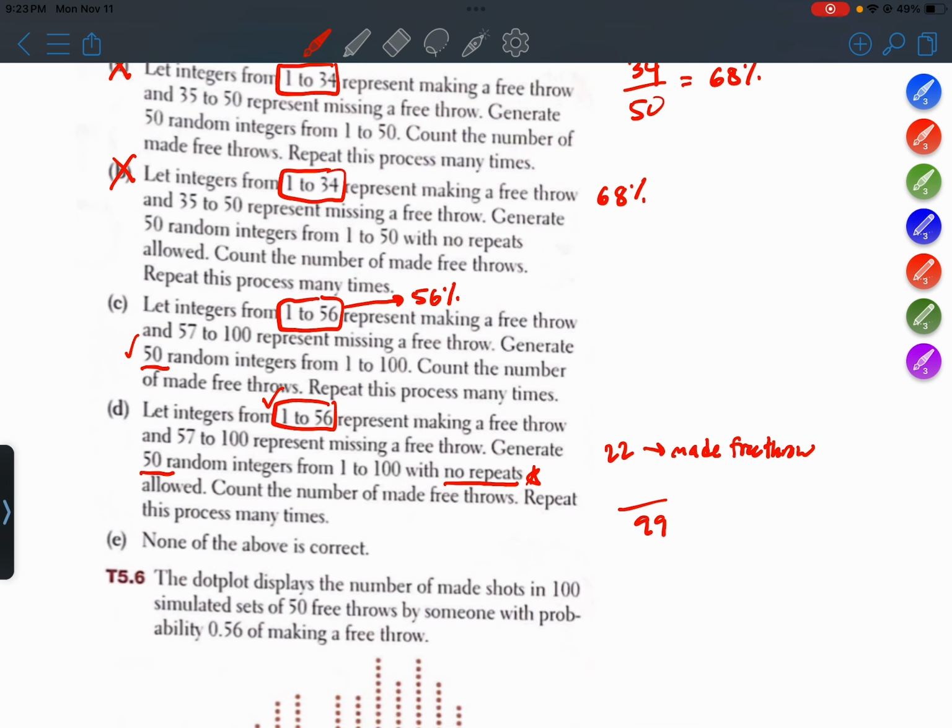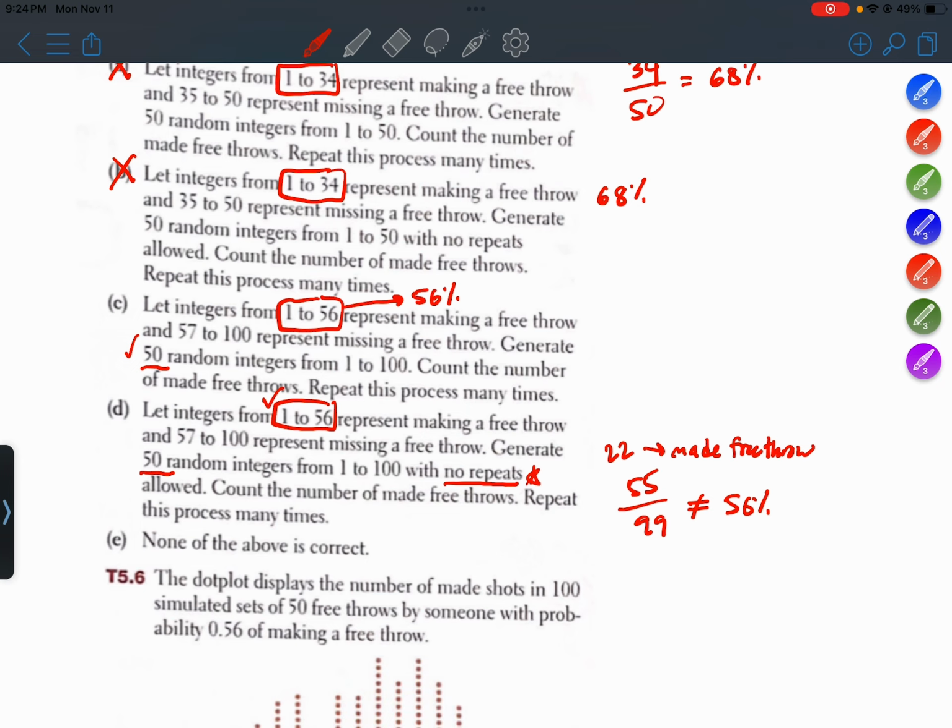Which means that we no longer are simulating 56% anymore. We're actually simulating something less than 56%. There'd only be 55 possible digits representing makes. 55 out of 99 is 55.5%.